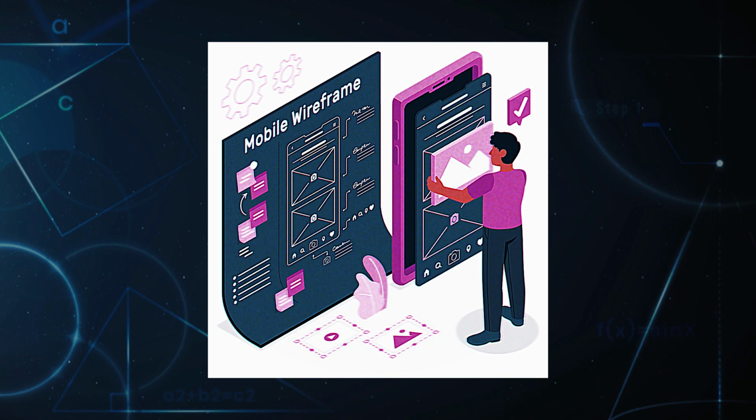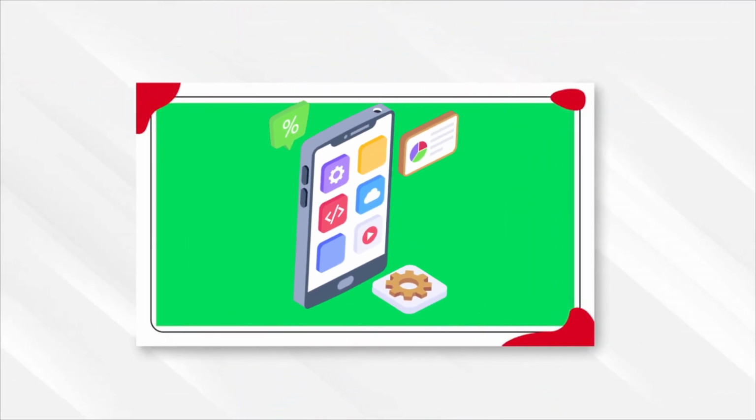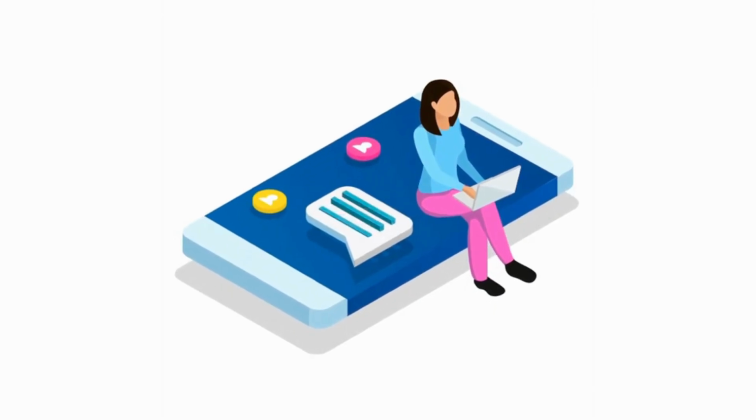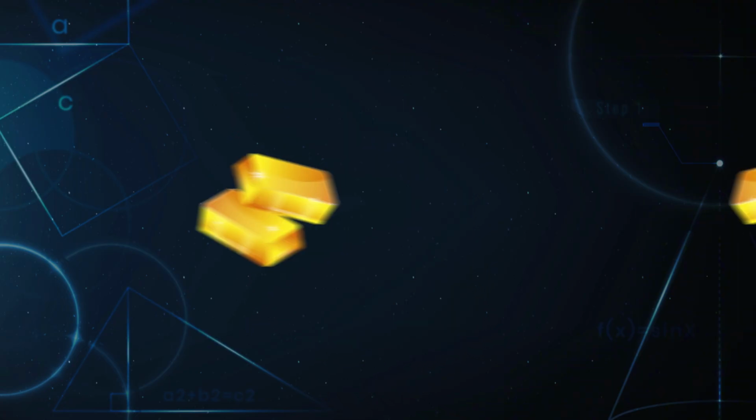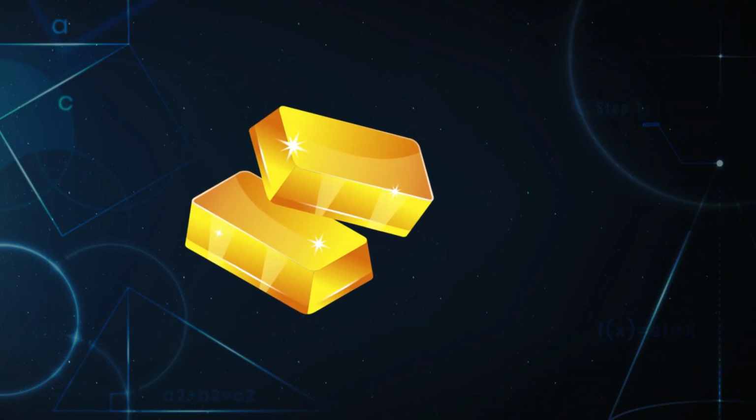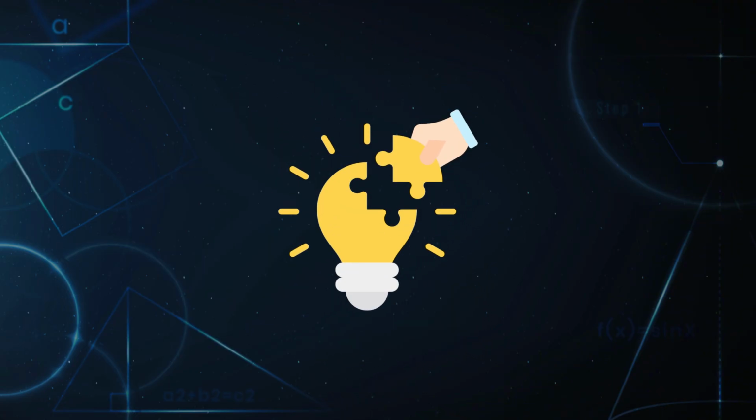Launch a minimum viable product, something simple that gets the core idea across. It doesn't need to be fancy, but it needs to work. Then get feedback from your users as soon as possible. This feedback is gold. It's what will help you refine your app and make sure it's solving the right problem in the best way possible.